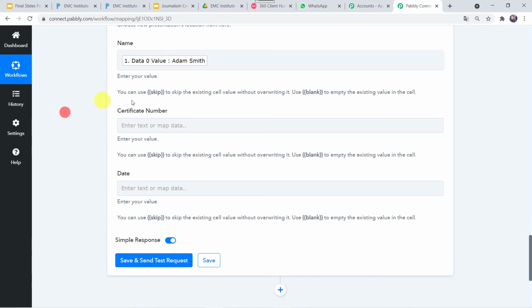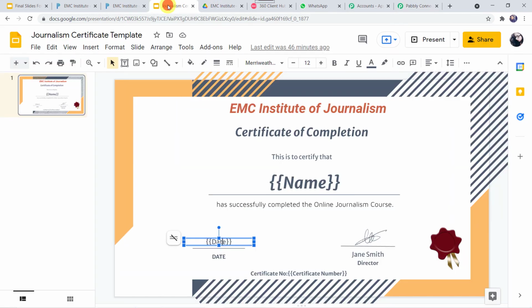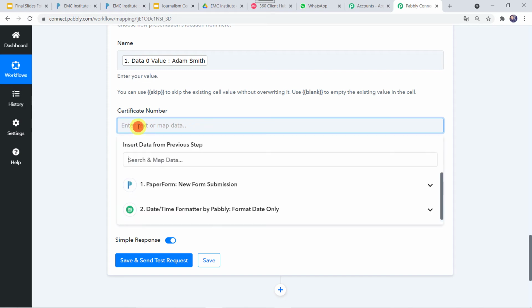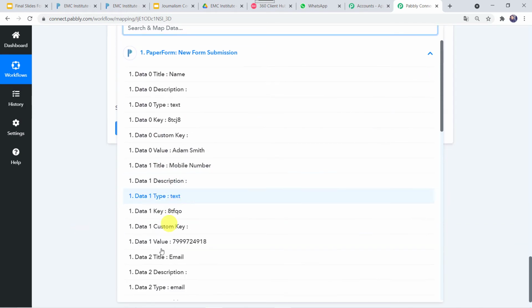And here we have to give the certificate number also. I'll take you to the certificate again. Here this certificate number will be generated. So in Pabbly Connect, we are going to select the certificate number as the submission ID, which we have received.